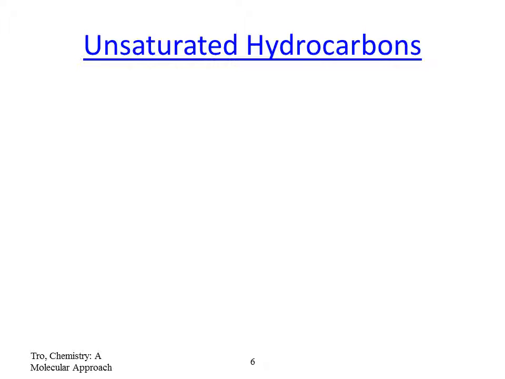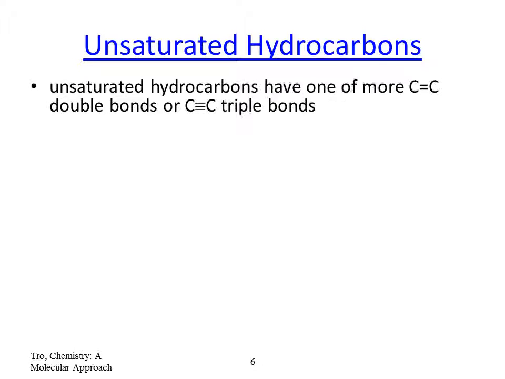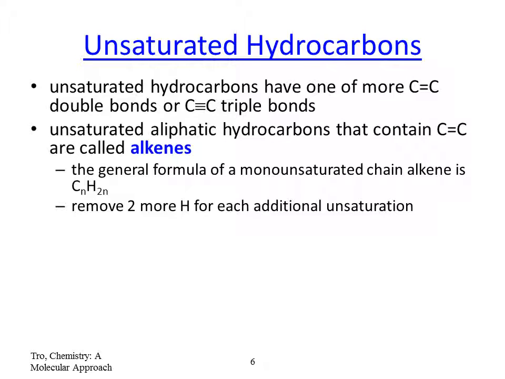Now we'll talk about the unsaturated hydrocarbons. As we said, they can be alkenes or alkynes, meaning they have double bonds or triple bonds. The double bonds are called alkenes, and their formula is CnH2n. That means if you have n carbons, your hydrogen is going to be double the number of carbons. From the alkane to the alkene, 2 hydrogens are taken off and a double bond is formed. Because you have a double bond, they are unsaturated, which means they are very reactive.